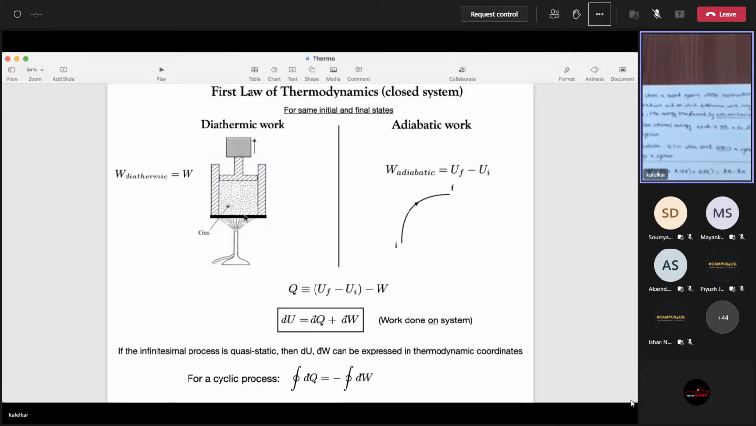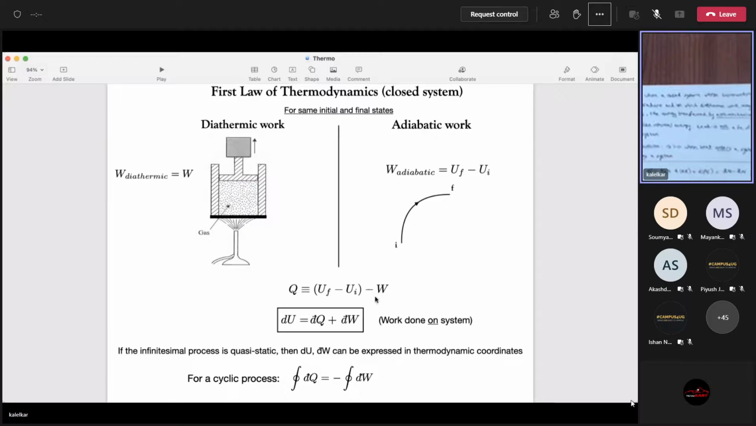Now, experimentally, you understand that you are doing this. If I draw it on a PT diagram, you are starting from some initial state I and you're going to the final state F. The path is different in the two experiments, but you will also find that when you calculate the work done, it's not the same. That means you'll find this W is not the same as UF minus UI. Okay, so that motivates something.